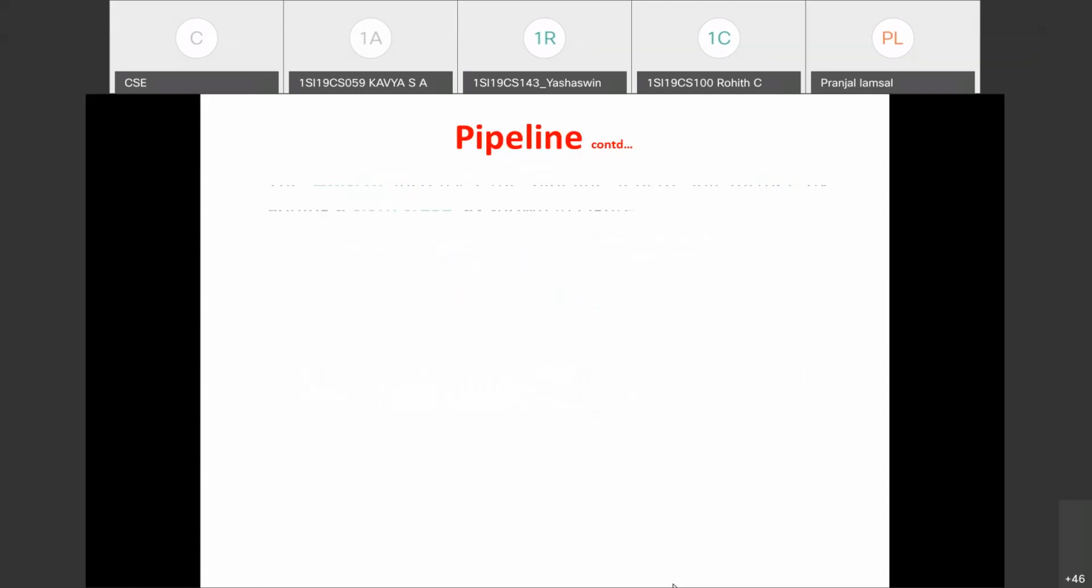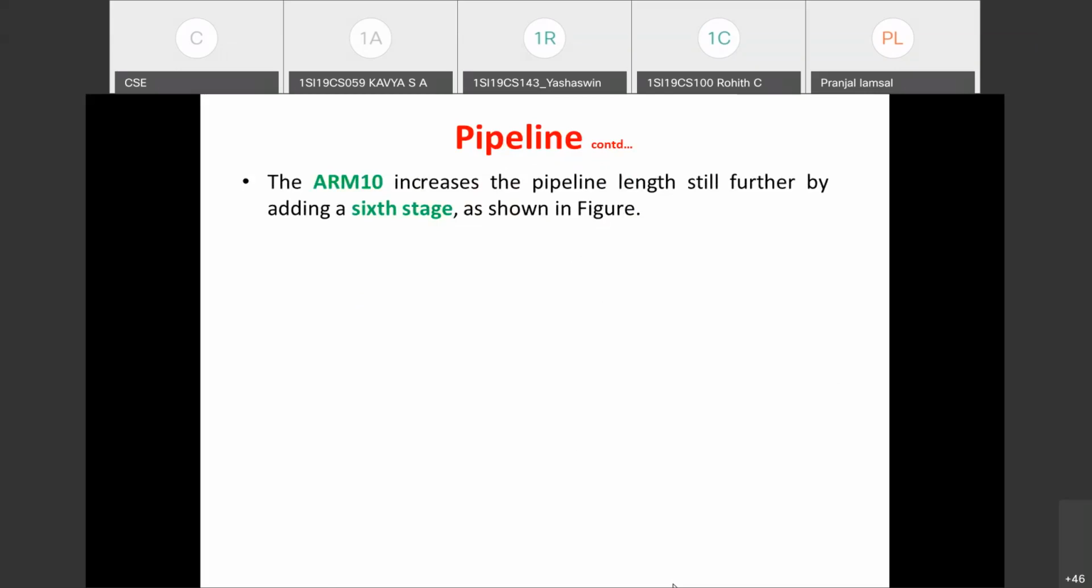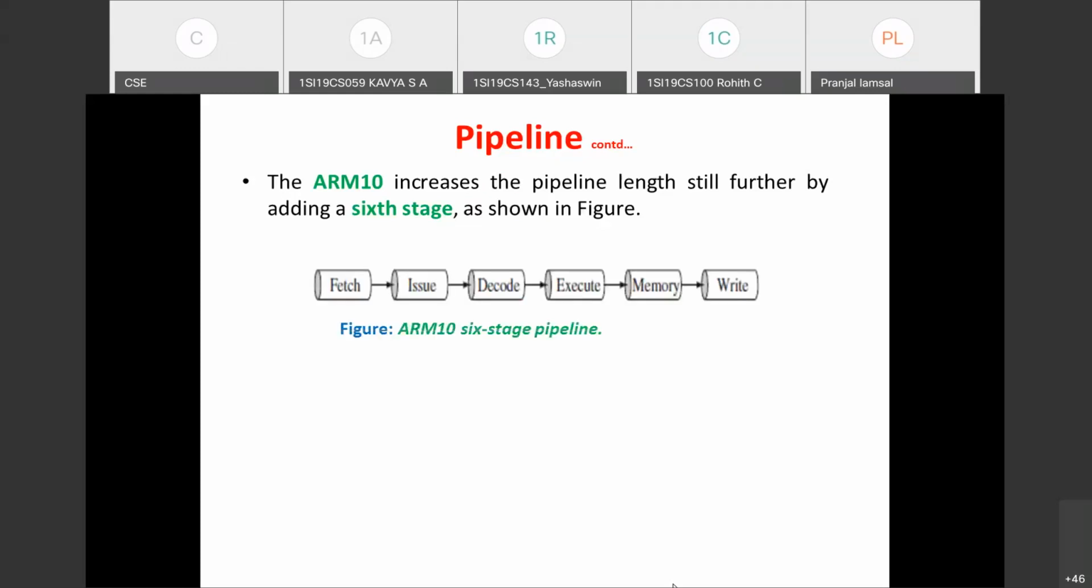Coming to the ARM10 family of microcontrollers, it increases the pipeline length by adding a 6th stage. You can see fetch, then the issue stage, decode, execute, memory and write. You need not worry about what exactly happens in detail in fetch, issue and so on. Just know that compared to ARM7, you have three additional stages: issue, memory and write. So ARM7 uses a 3-stage pipeline, ARM9 uses a 5-stage pipeline, and ARM10 uses a 6-stage pipeline.